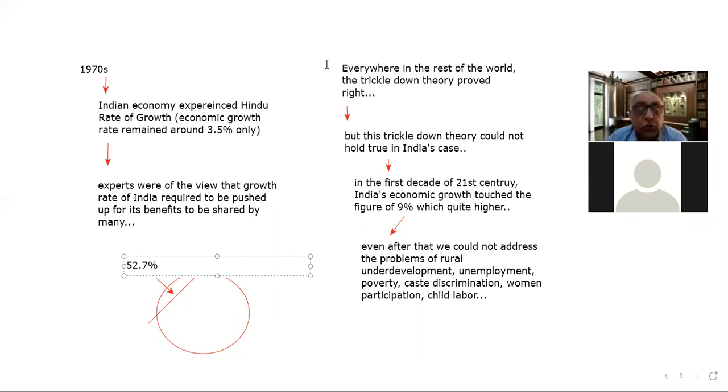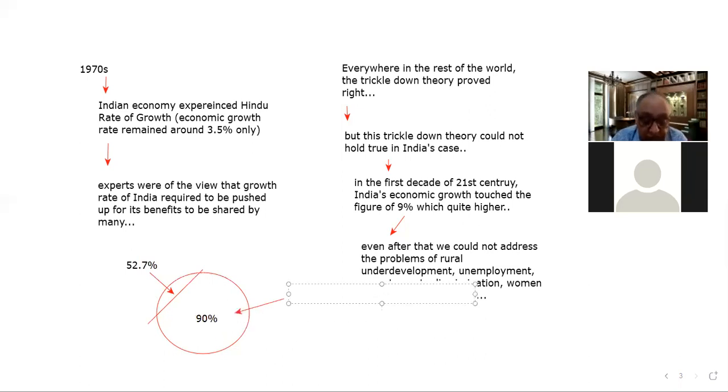And the rest of the 90% of the population holds only 47.3% share of India's GDP. So such is the height of inequality in our society.